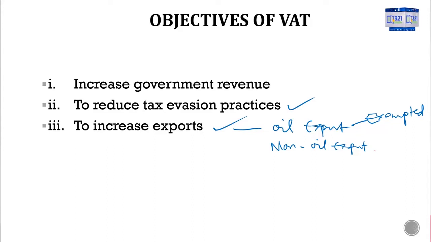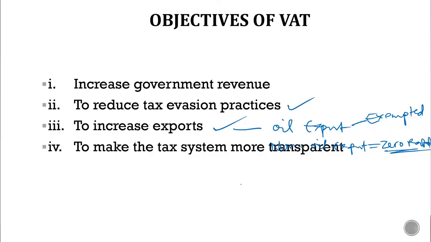If you export every other goods and services, non-oil exports, they are zero rated. That means they are VATable but at 0%. Now, 0% means no output VAT. So this is to encourage people or companies to export made in Nigerian goods and services.